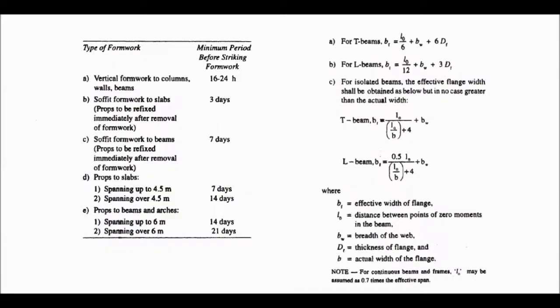Now this is another thing, type of formwork and minimum period before striking the formwork. For vertical formwork it is 16 to 24 hours. Soffit formwork to slabs, props to be refixed immediately after removal of formwork, this is 3 days. Soffit formwork for beams 7 days, and props to slab, they ask this, props to slab, and these two are important: 7 day and 14 day depending upon the span. This is 14 and 21 days depending upon the span, okay. All of these are very important.